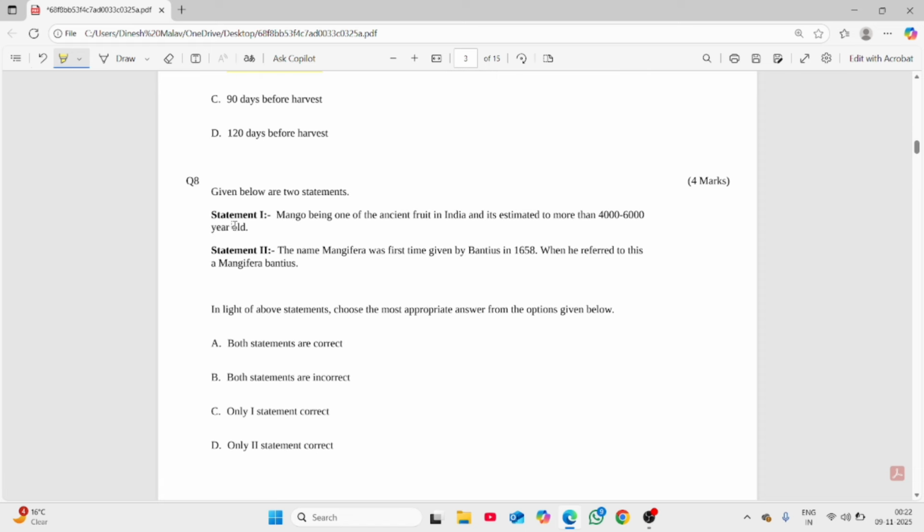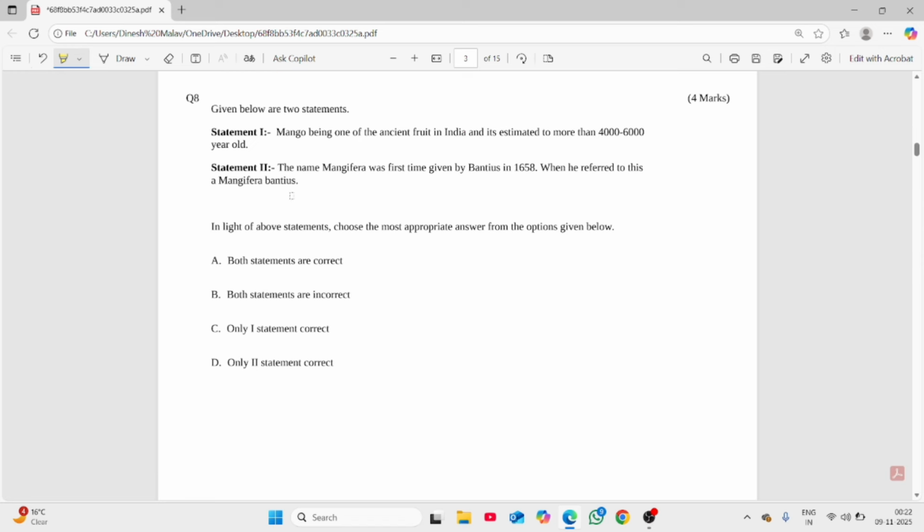So question number 8 we have. Statement 1 goes like, mango is one of the ancient fruits in India and it's estimated to be more than 4,000 to 6,000 years old. If we see, some literature suggests 4,500 to 5,000 and some literature suggests 4,000 to 6,000, but here 4,000 to 6,000 is correct.